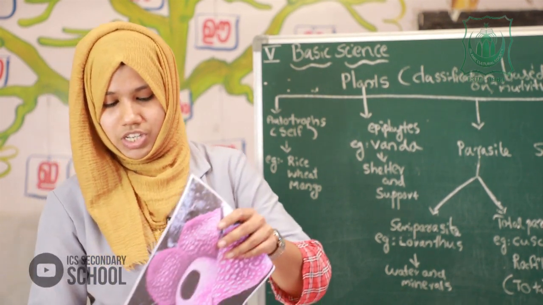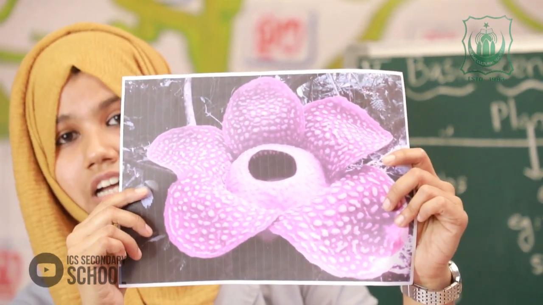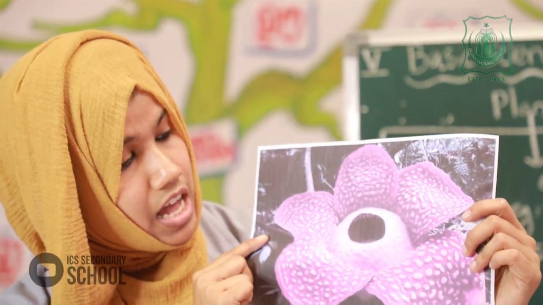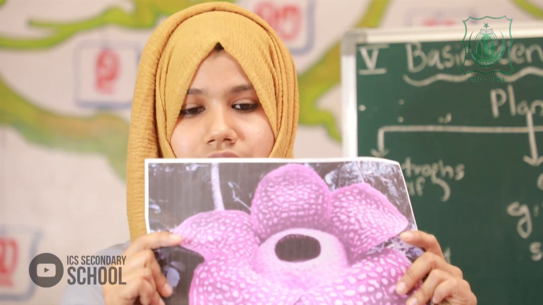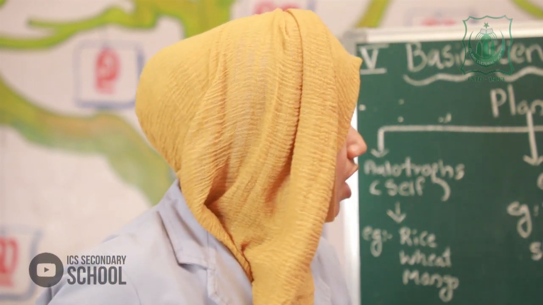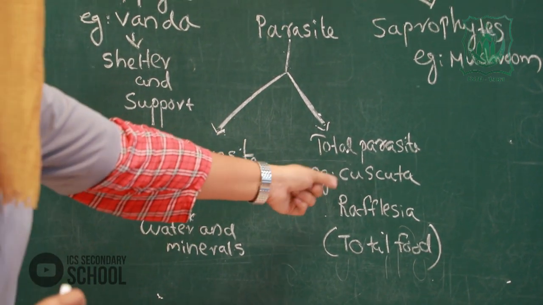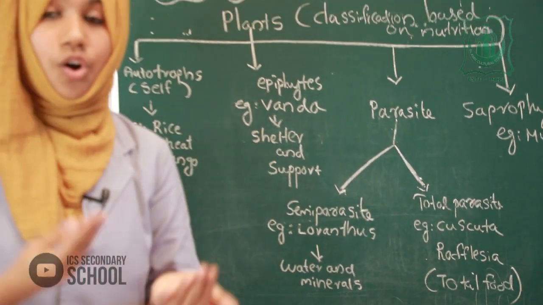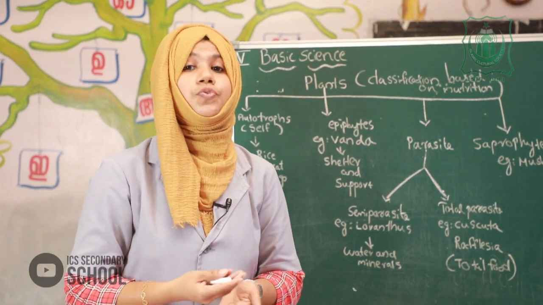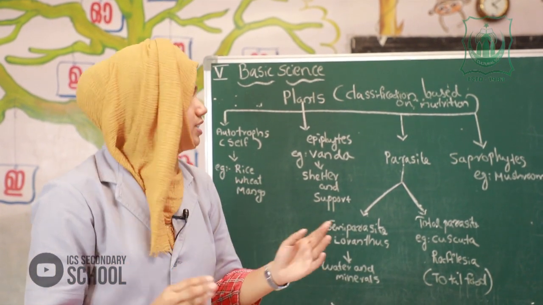And next I have a picture. Can you see this? This is Rafflesia. What is the speciality of this flower? This is the largest flower in the world, Rafflesia. This is also grouped under total parasite. It means it depends on the host plant, on other plants, directly for food. It absorbs the food directly. Did you get it? Okay.